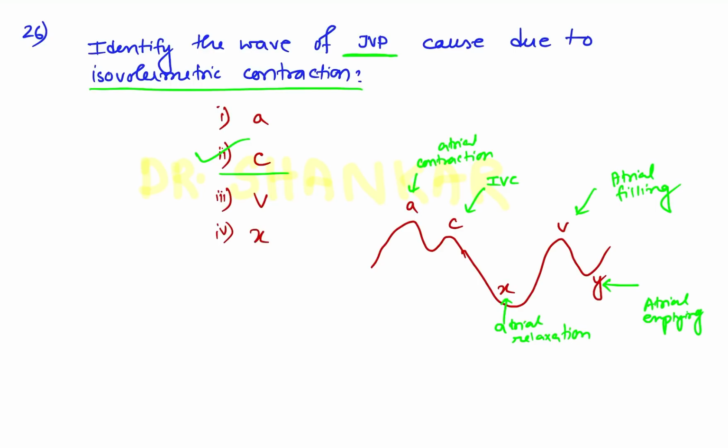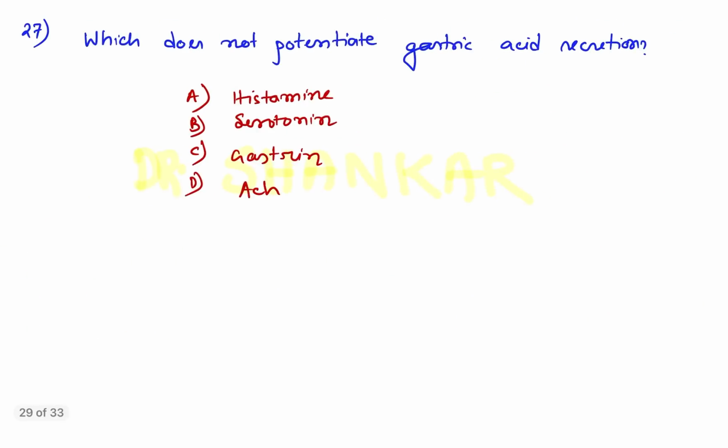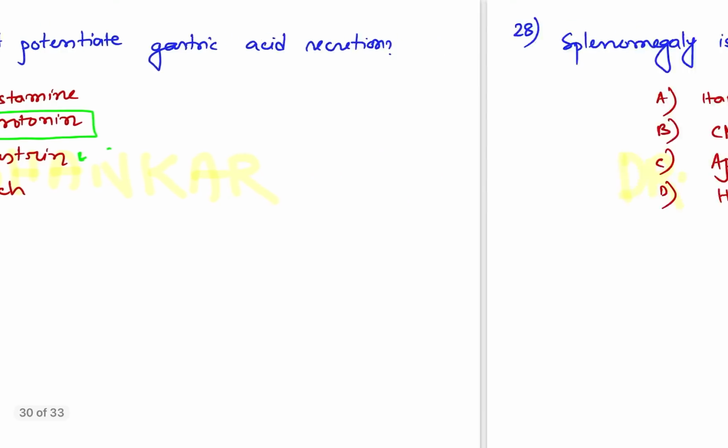So isovolumetric contraction produces the C wave in JVP. Next question: which does not potentiate gastric acid secretion? As you all know, histamine, gastrin and vagus nerve stimulation or acetylcholine, these three substances usually potentiate or increase gastric acid secretion, but serotonin is not responsible for increased gastric acid secretion. So the answer is serotonin here. Serotonin is not responsible for increased gastric acid production.